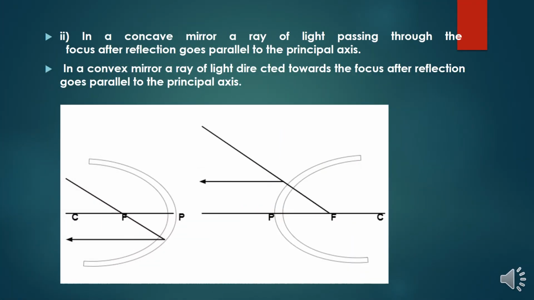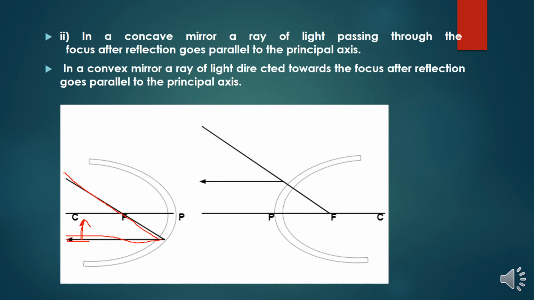In a concave mirror, a ray of light passing through the focus after reflection goes parallel to the principal axis. Now we can understand that the ray is coming from the source, focusing at a point, and it is converging parallel to the principal axis. Okay, this is in a concave mirror.